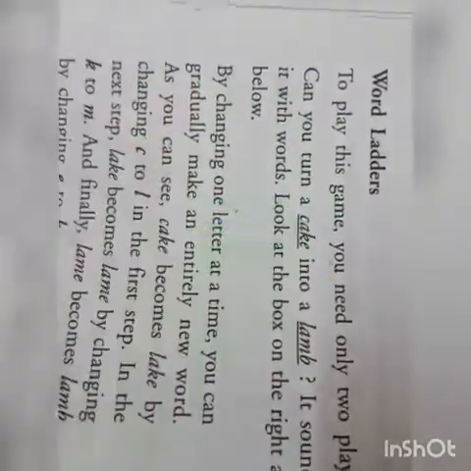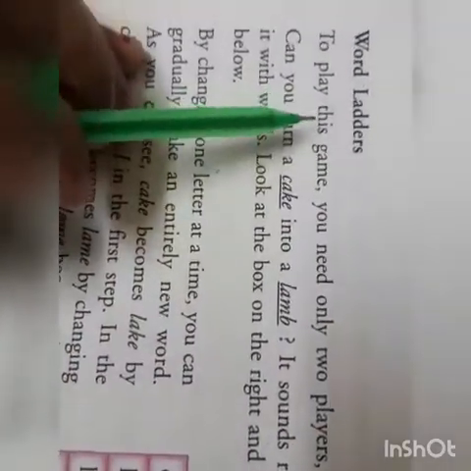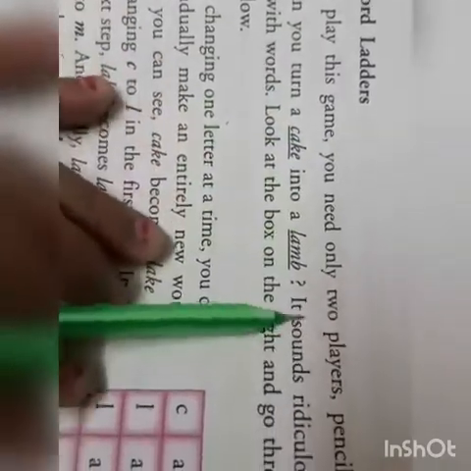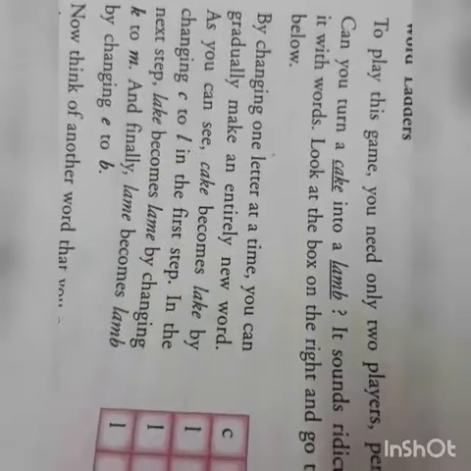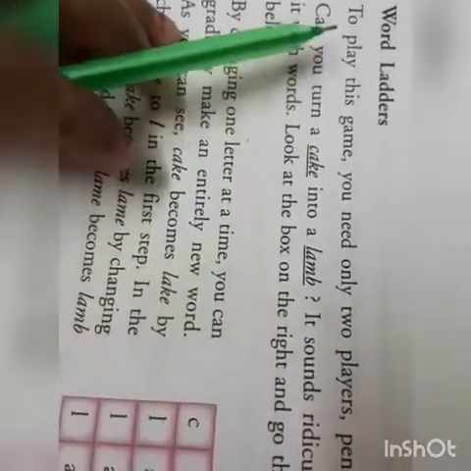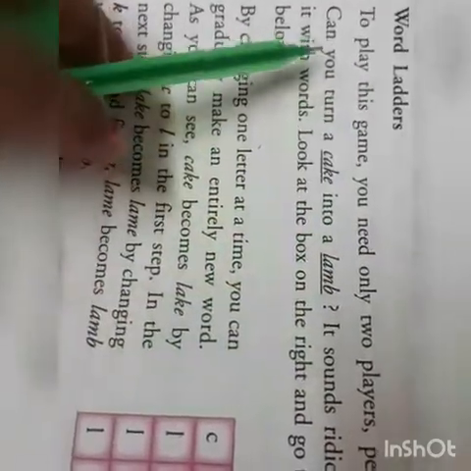Now moving on to page number 62 is another type of word game. This is the last word game given in this lesson, that is your word ladders. Let us read. To play this game, you need only 2 players, pencil and paper. This game is played only between 2 players, and what you need is just a pencil and a paper, nothing else. No more players can play in this game, only 2 players will play.